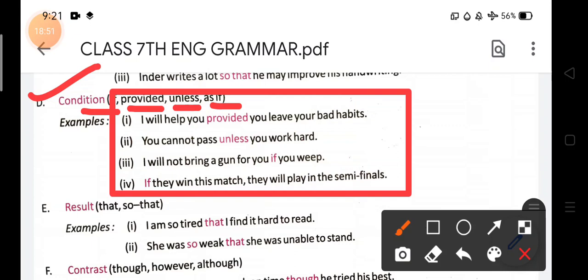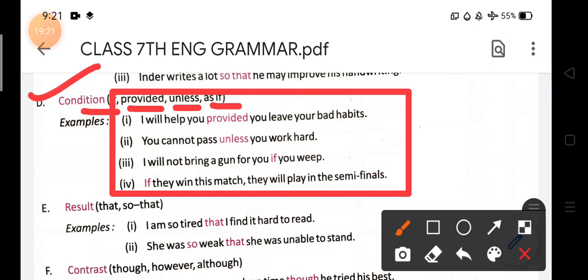It means, यानी मैं आपकी हेल्प करूंगा, लेकिन एक कंडीशन पुट कर रहा है, जब आप अपनी सारी बैड हैबिट्स को लीव कर देंगे. When you leave all your bad habits, this is the condition. Suppose your teacher says I will teach you, but only when you do your work properly; this is the condition that is put here.